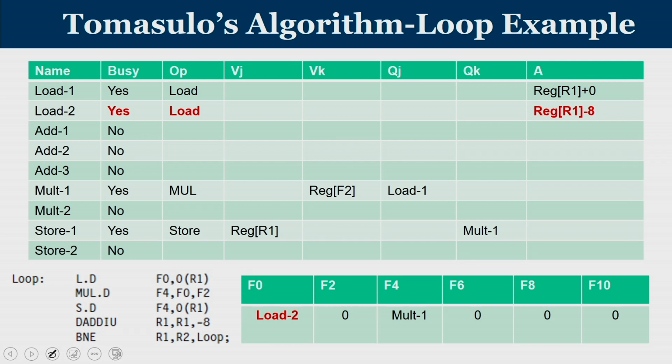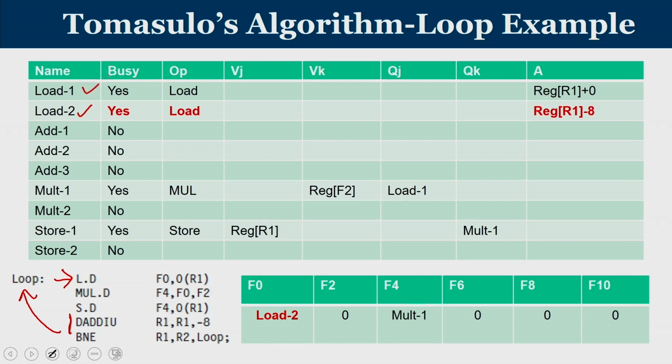Now, the second load operation, which is the first instruction of the next iteration: we know that this load for the second iteration will happen only if this branch condition is met. The branch condition says that the R1 and R2 values should be equal to 0. Now, when I predict the value of the branch, and the prediction says that the branch will be taken, the control will be transferred to the loop, wherein the load, mul and store will be executed for the next iteration. Generally, such an execution will happen only after the branch condition is resolved. Here we predict that the branch will be taken, we are not waiting for the outcome of the branch, we are going to the next iteration and trying to issue the instruction.